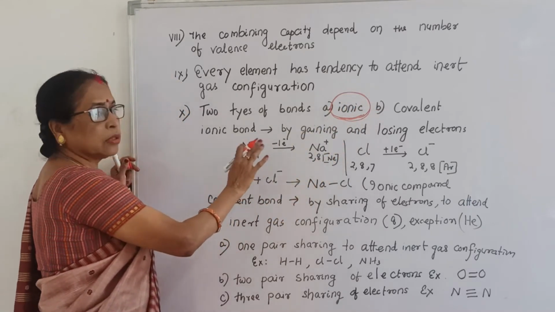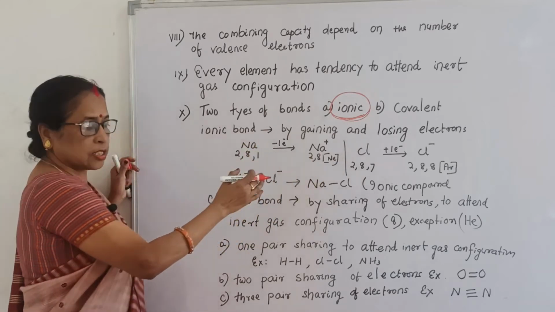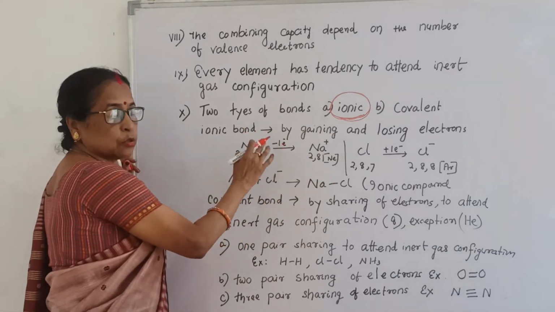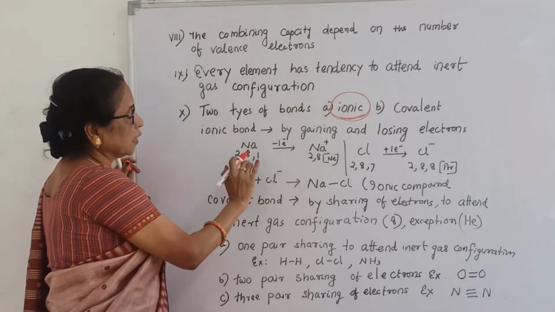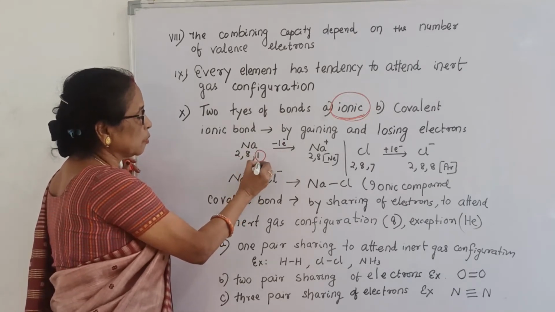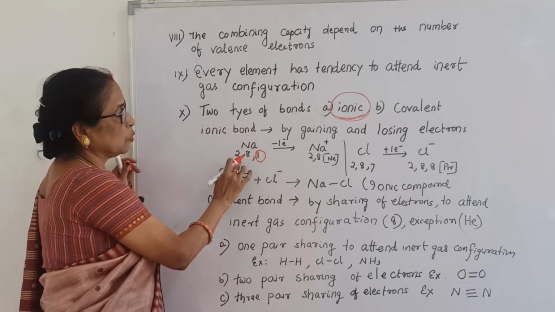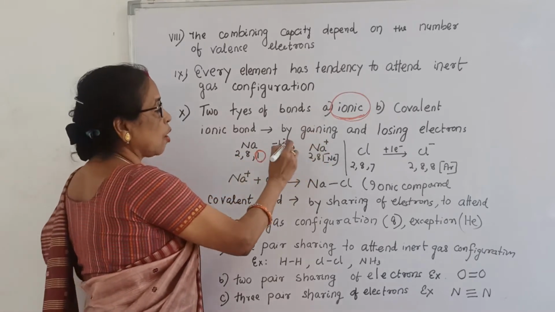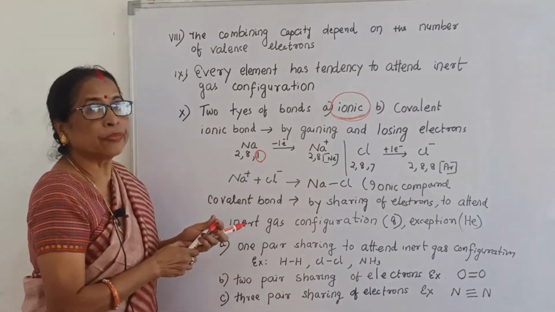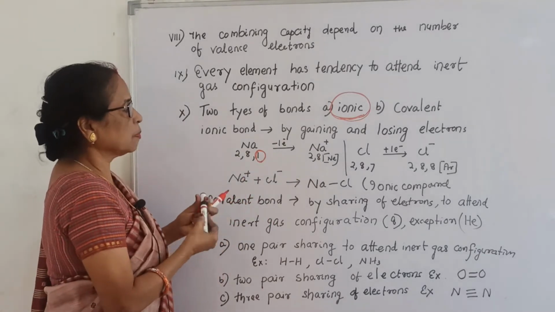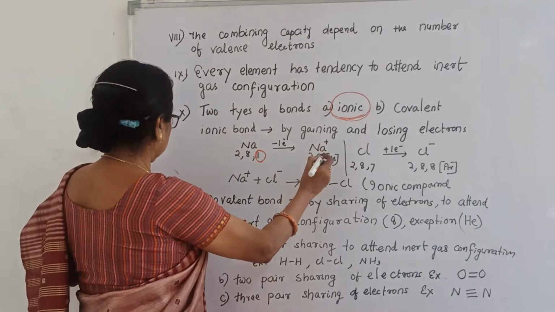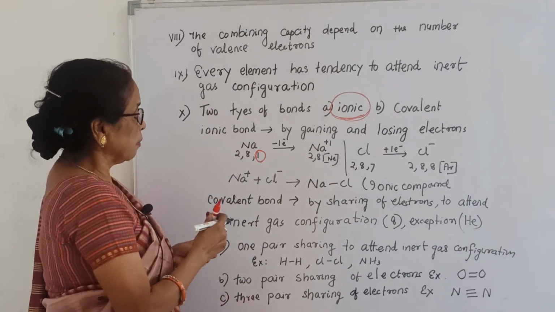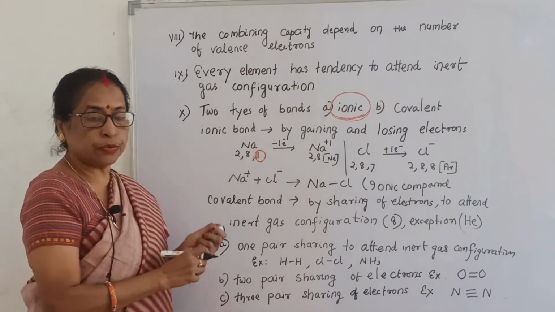So ionic bond, that is gaining and losing electrons. Example I told, sodium 2,8,1, and it is easy to remove 1 electron to attain the inert gas configuration. Suppose it removes it, what will happen? What is remaining? 2,8. So it is inert gas configuration. But what is the charge of sodium? That is plus 1. So better you write plus 1. So here it attains the inert gas configuration.